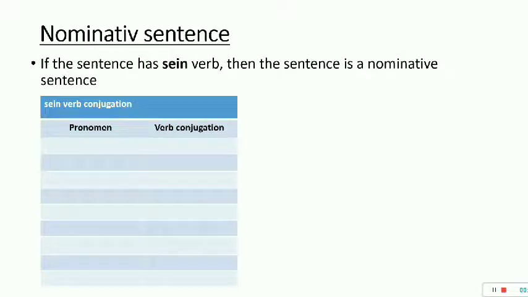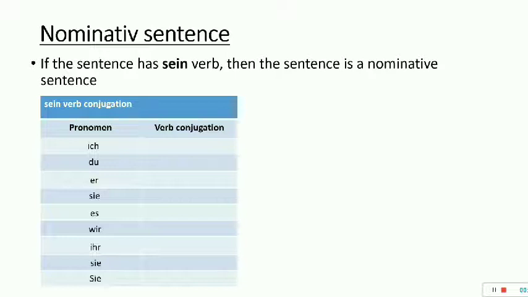These are called pronouns. In German also we have pronouns like ich means I, du means you, informal. Then we have er means he, sie means she, es means it, wir means we, ihr means you all. We have sie, here, means they, and Sie with capital S means you with respect. So these are all pronomens.